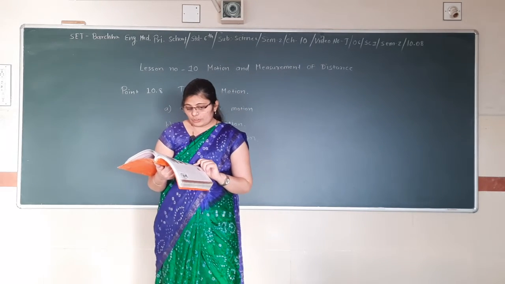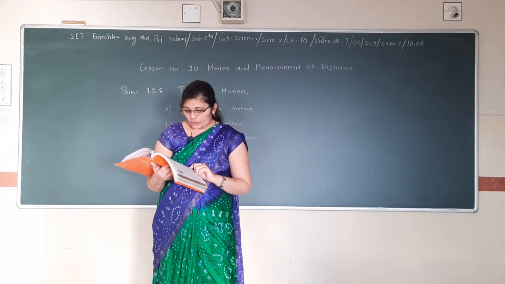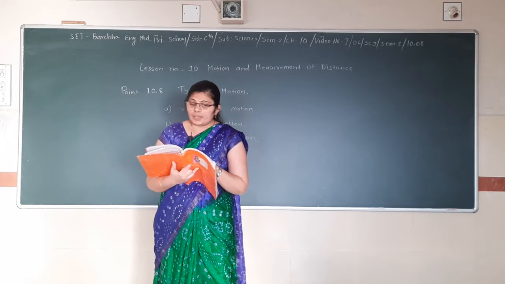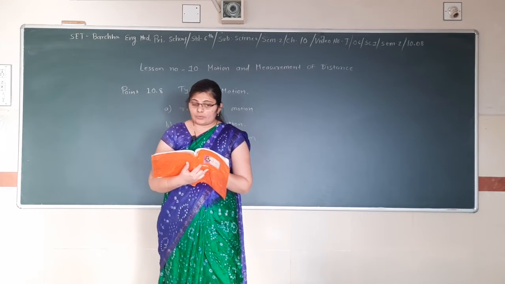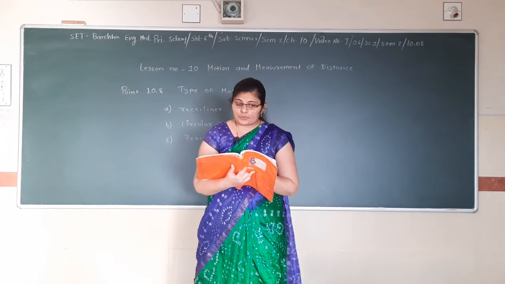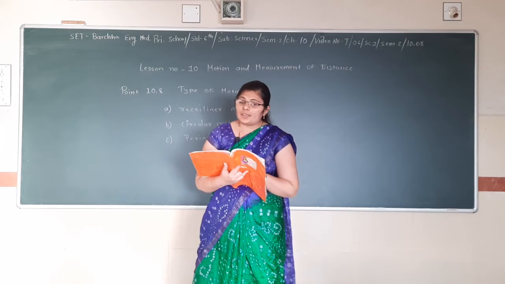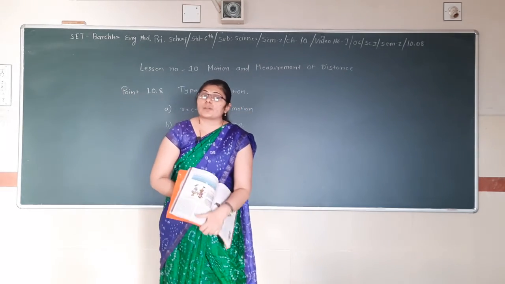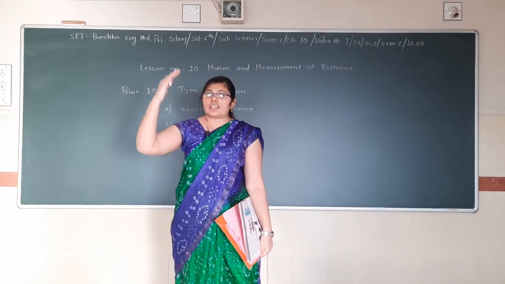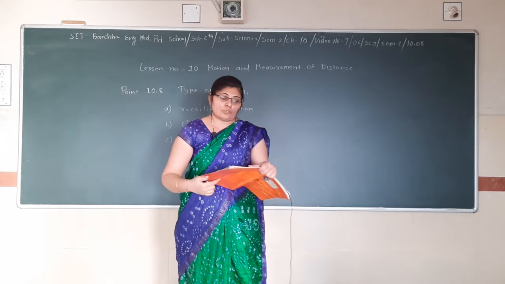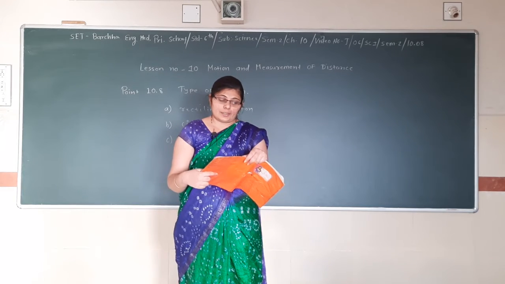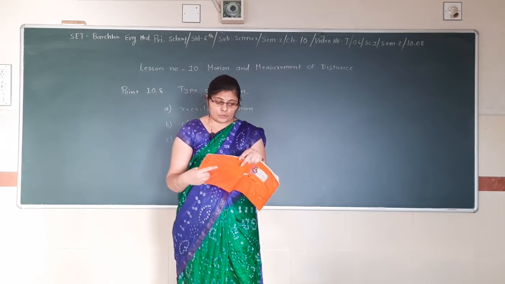Have you observed closely the motion of a ball on the ground? Here, the ball is rolling on the ground, rotating as well as moving forward on the ground. Thus, the ball undergoes a rectilinear motion as well as rotational motion. જે બોલ છે એ ઉપરથી નીચે જાય છે, નીચેથી ઉપર જાય છે ગ્રાઉન્ડમાં. It also performs a rectilinear or a rotational motion.